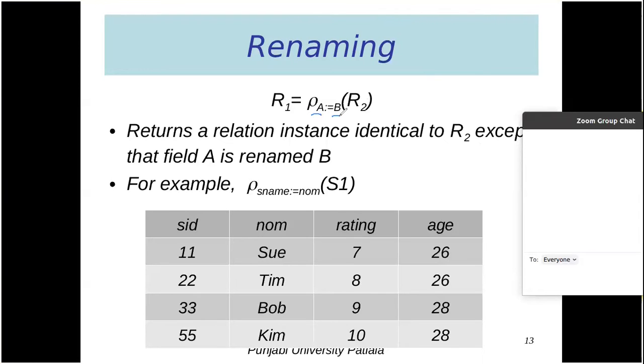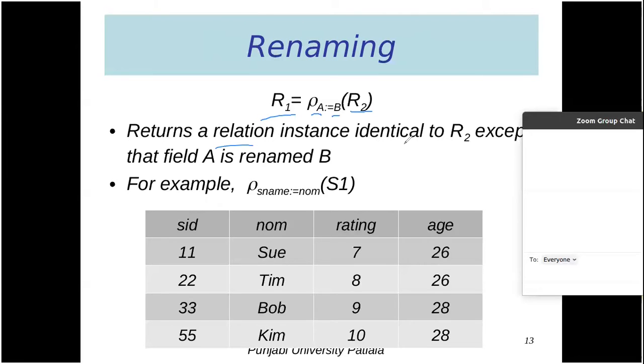So we can change the name of attribute A to the name B in relation R2, and the resulting relation can be called R1. It returns a relation, as I have discussed earlier, that every result of every algebraic operation will again be a table. So here we will get a table.